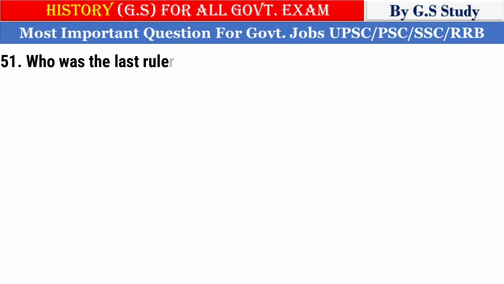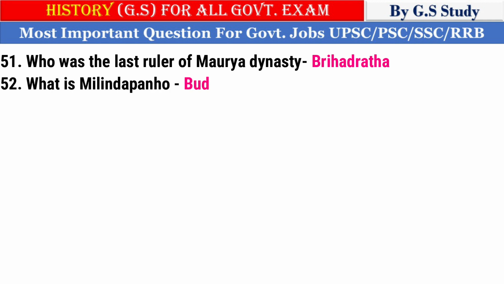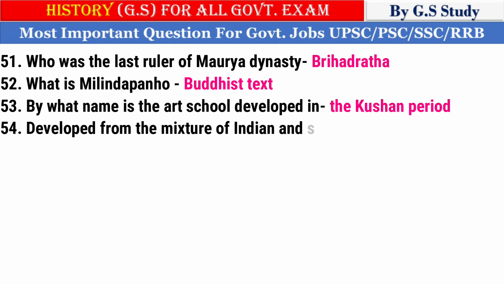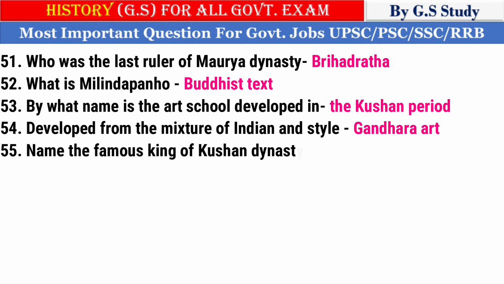51. Who was the last ruler of Maurya dynasty? Brihadratha. 52. What is Milindapanho Buddhist text? 53. By what name is the art school developed in the Kushan period? 54. Developed from the mixture of Indian and foreign style: Gandhara art.